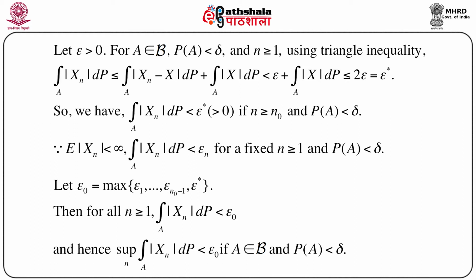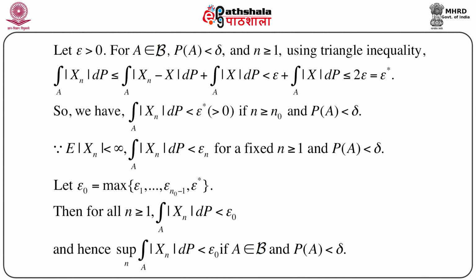Also, since we know that the expectation of |xn| is less than infinity, we can immediately have the integration of |xn| dP over A less than epsilon n for a fixed n greater than or equal to 1 and probability of A less than delta, over the same set on which we are working. Now we have a number of epsilons: up to n naught we can have epsilon 1, epsilon 2, up to epsilon n naught minus 1, and from n naught onwards we have only one epsilon star.